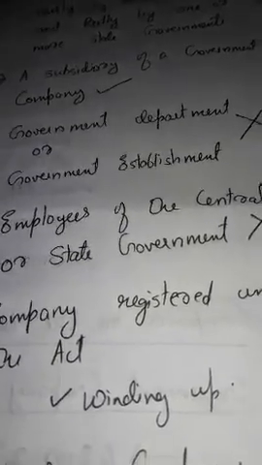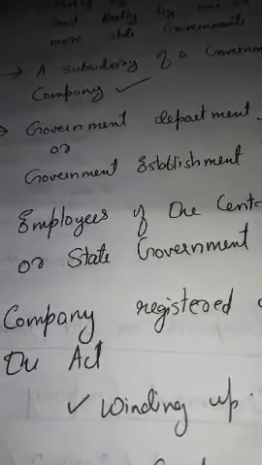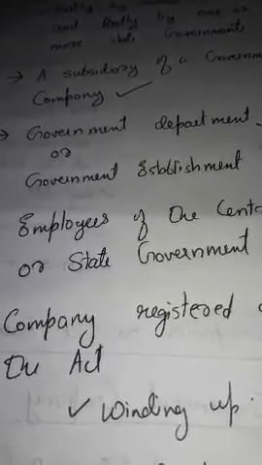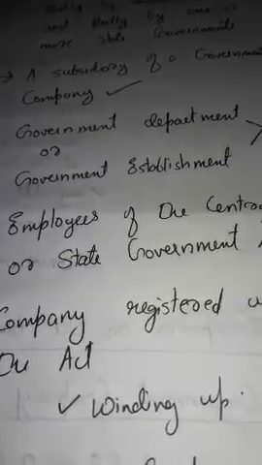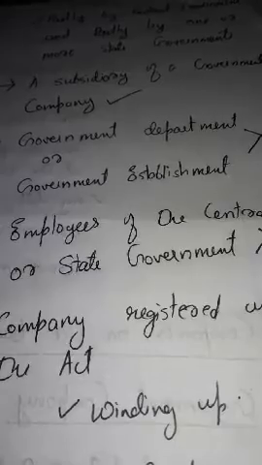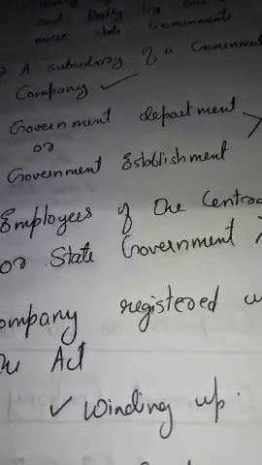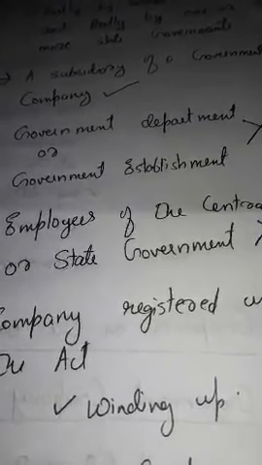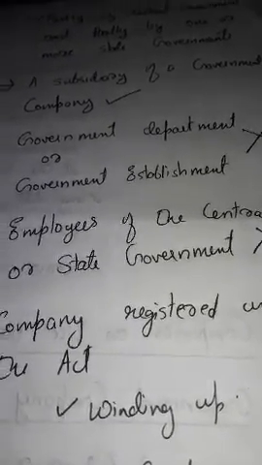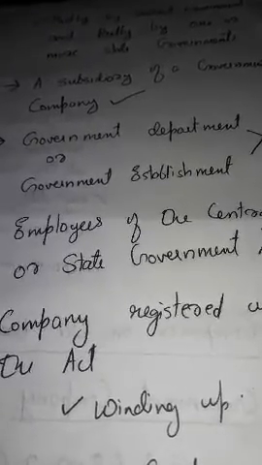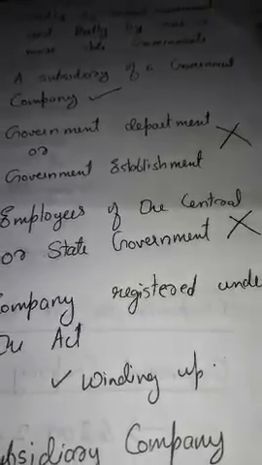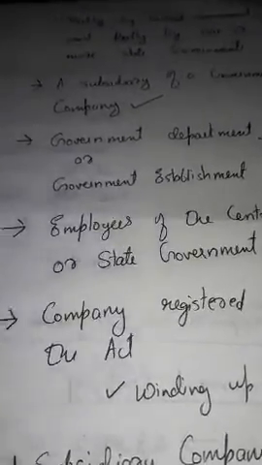For example, the central government and the Kerala state government, or the central government together with the state governments of Kerala, Tamil Nadu and Karnataka, can hold 51% or more of the paid up share capital of a government company. That's what is meant by a government company.